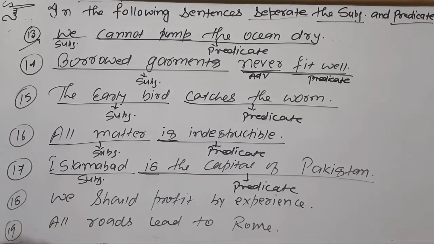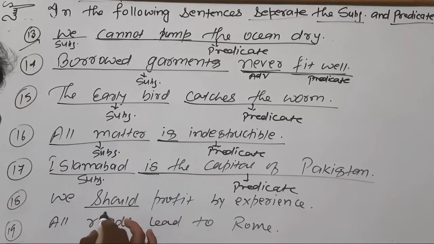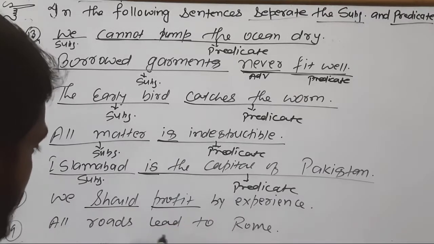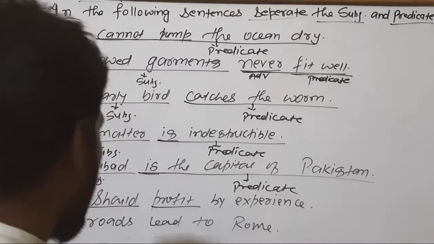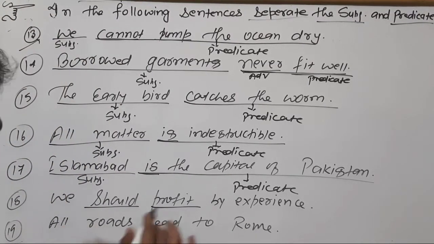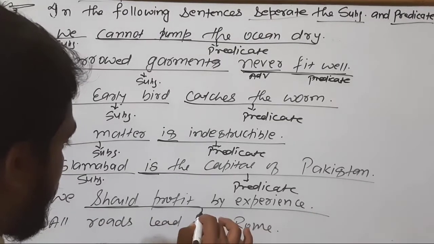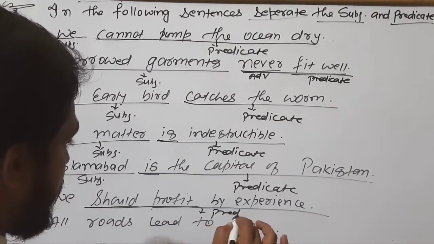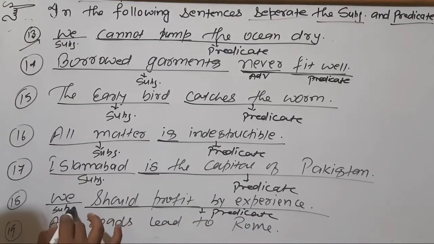Number 18, we should profit by experience. Where is the verb? It is our helping verb, so it will be our main verb. Without helping verb, there is no place of, in general, in modal cases, main verb. So this is our predicate and this is our subject.